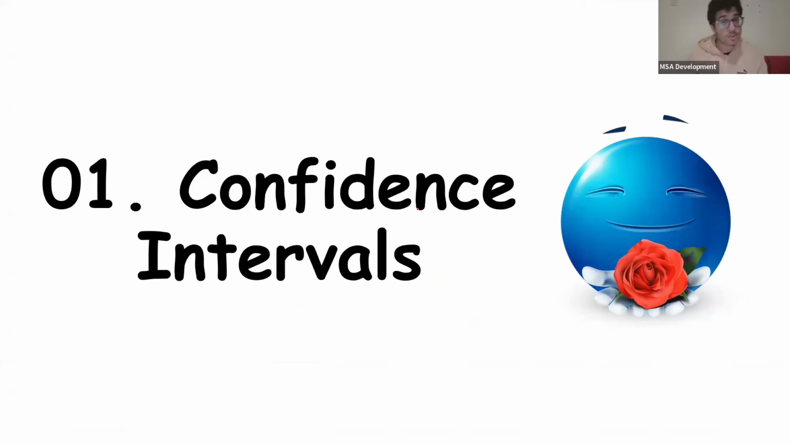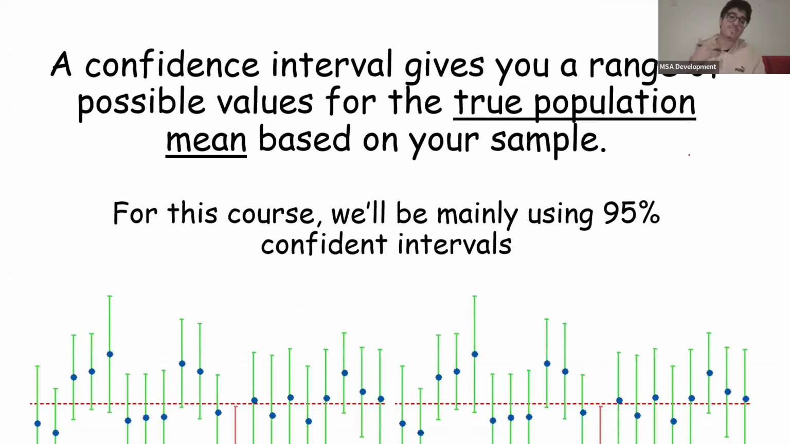The first lecture post-midterm is confidence intervals, okay? And I want to explain the concept of intervals to you guys. To start things off, the confidence interval just gives you a range of possible values for the true population mean based on your sample. You take a sample, and this confidence interval is going to give us a range from the lowest end to the highest end of where the true population mean could possibly be. For this course, mainly we're going to be using a 95% interval, but sometimes he might want you to use the 90% interval. I'll teach you guys about both.